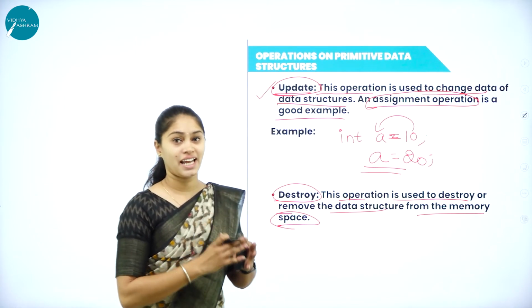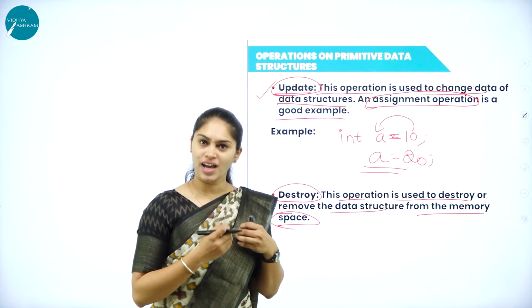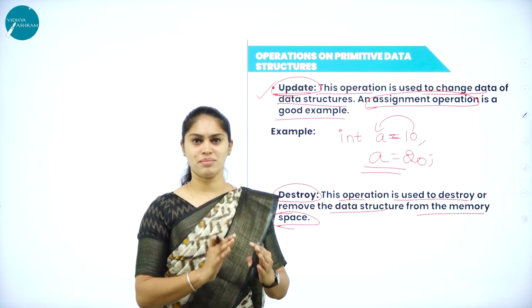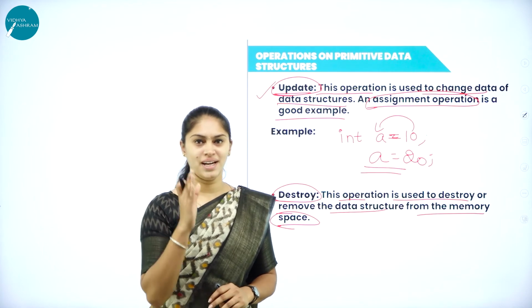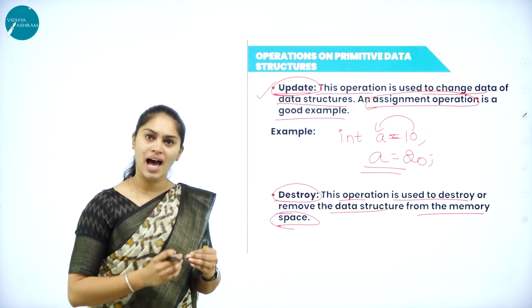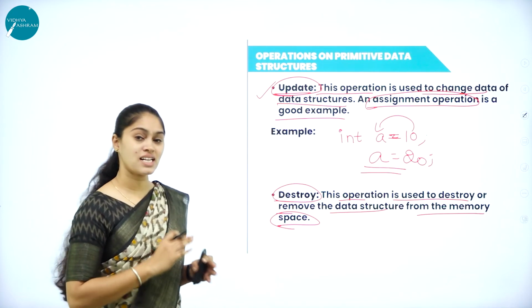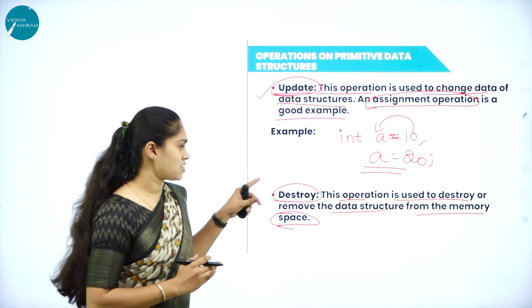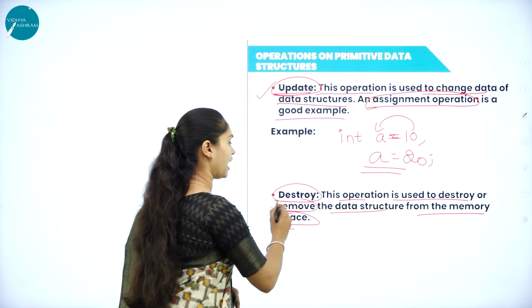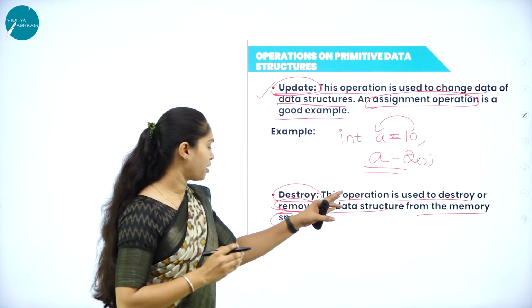When I'm using a create operation, we allocate a memory space for the data structure. Once I'm done with that processing, it has to be deleted so that proper memory utilization can happen when we work with this destroy operation.